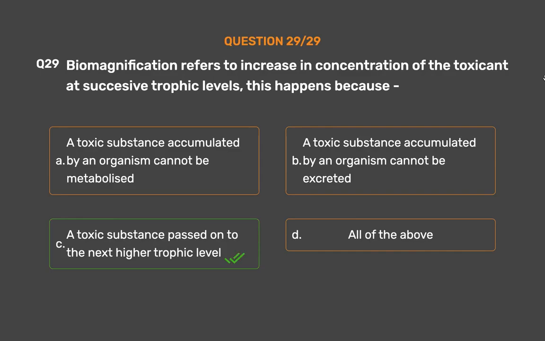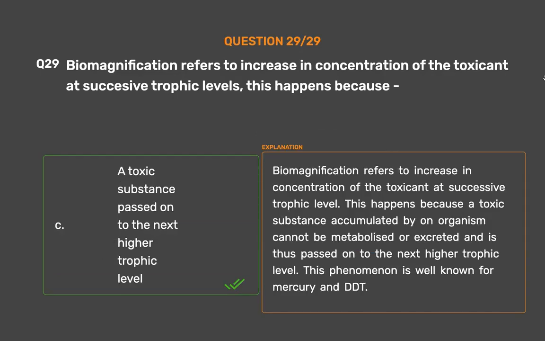A toxic substance passed on to the next higher trophic level. Biomagnification refers to increase in concentration of the toxicant at successive trophic levels. This happens because a toxic substance accumulated by an organism cannot be metabolized or excreted and is thus passed on to the next higher trophic level. This phenomenon is well known for mercury and DDT.